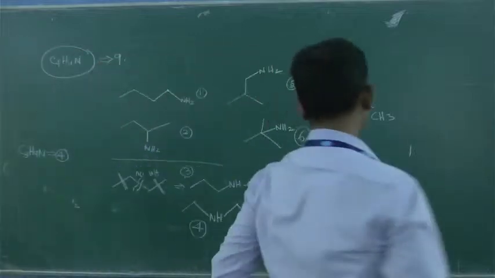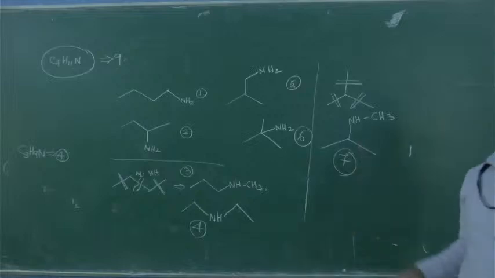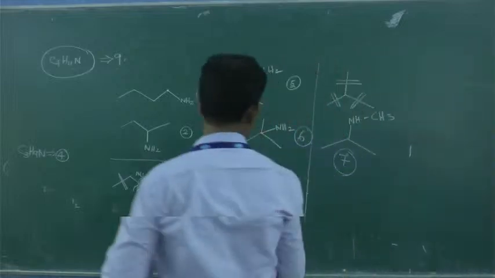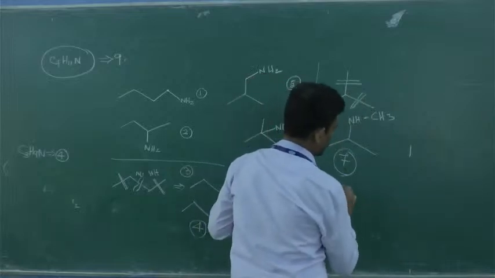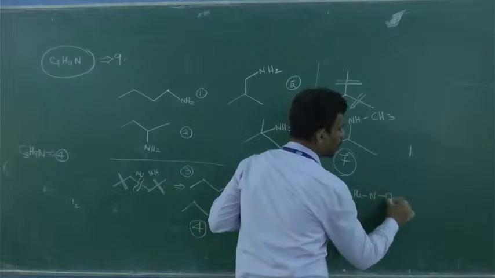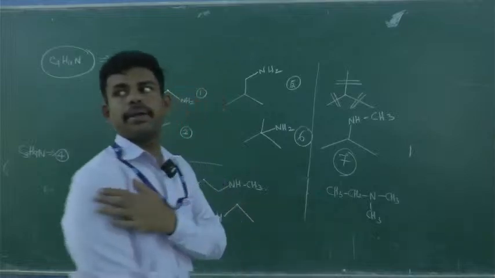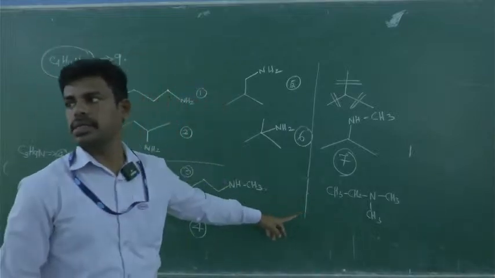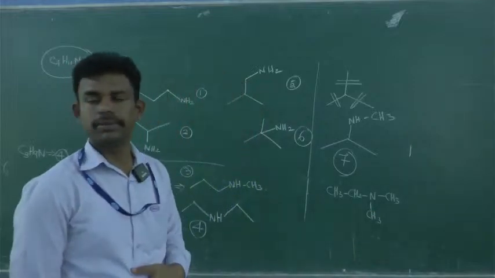So what have we seen so far? We have discussed only primary and secondary. None of these is tertiary. For the tertiary alone, you have to do trial and error. Is it clear? So what can we do? We have CH3 CH2 N CH3 CH3. Look at the formula. Is it clear? CH3 CH2 N CH3 CH3. What other options do we have?